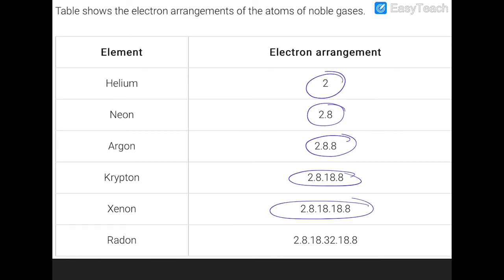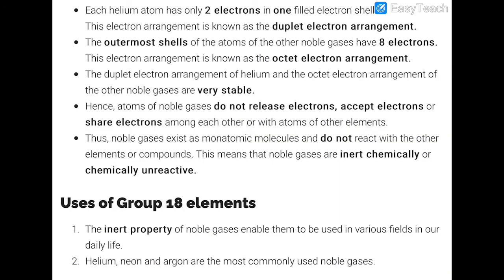Next, each helium atom has only 2 electrons. This electronic arrangement is known as duplet electronic configuration. The outermost shell of the atoms of the other noble gases has 8 electrons. This electronic arrangement is known as octet electronic arrangement. The duplet arrangement of helium and the octet arrangement of the other noble gases are very stable. Atoms of the noble gases do not release electrons, and they never share electrons among themselves even. Noble gases exist as monatomic molecules or atoms and do not react with other elements or compounds except xenon and krypton. Till now only these 2 elements are known to form compounds. This means that noble gases are chemically inert and unreactive.